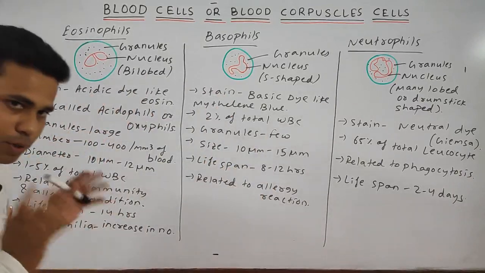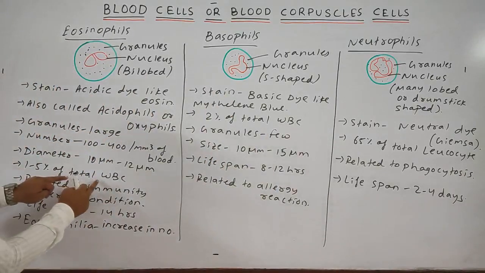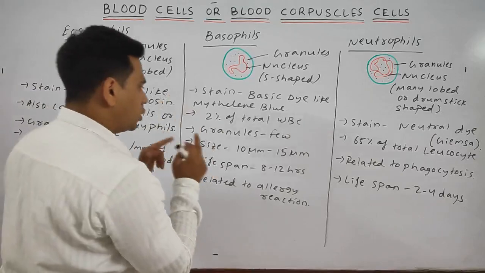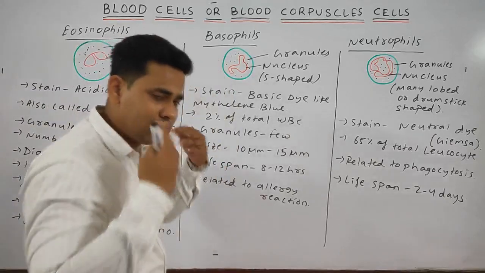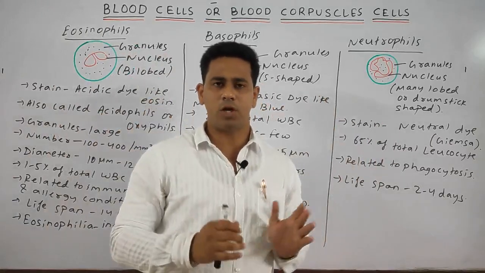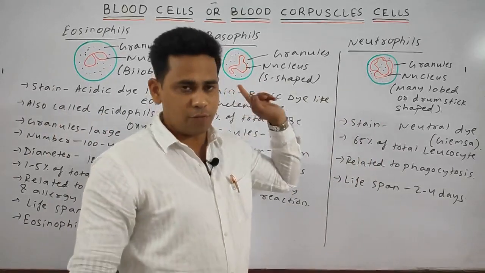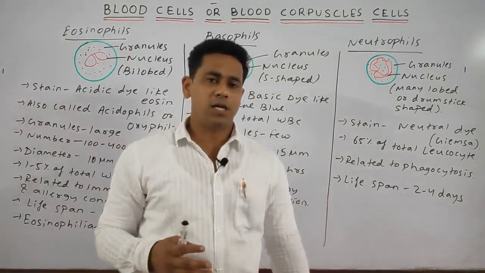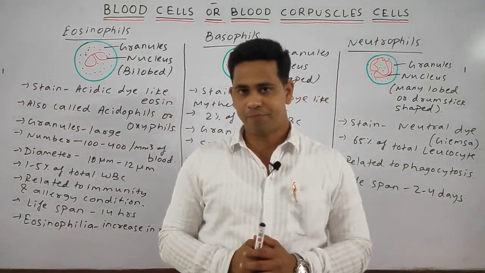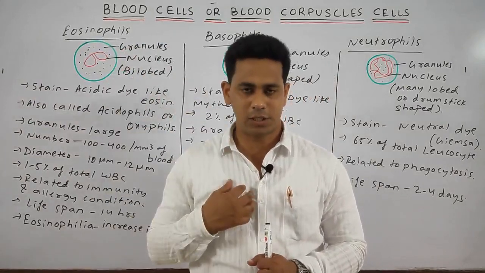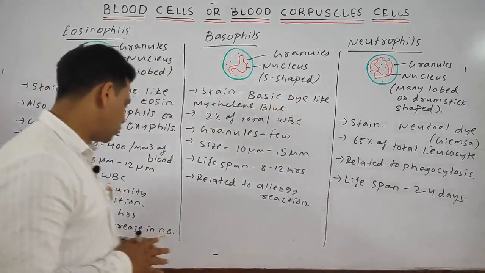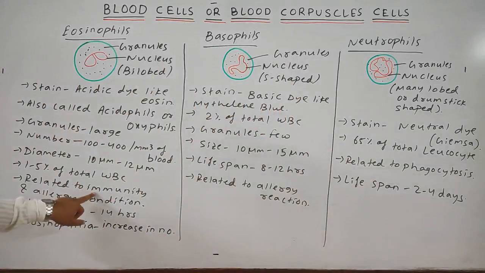Students, now come to the percentage. 1 to 5% of the total WBC consists of eosinophils, whereas 0.5 to 2% of the WBC consists of basophils, whereas the remaining major 65% of the WBC consists of neutrophils. Next, eosinophils are related to immunity and the allergic condition. Whenever foreign particles or pathogens enter our body, it creates an immune response to protect from the foreign particles. That is why it is related to allergy and also provides immunity.